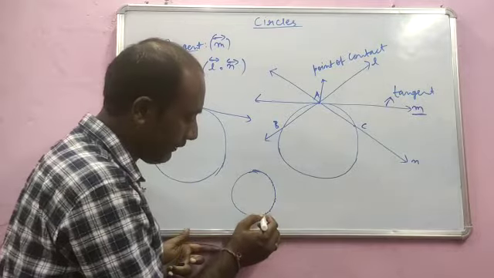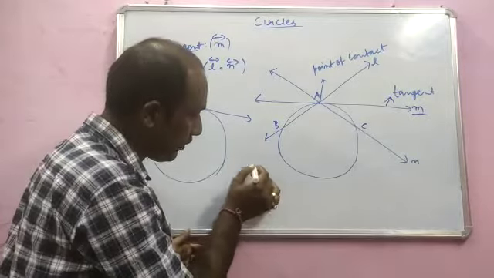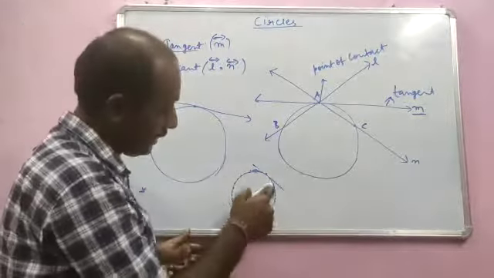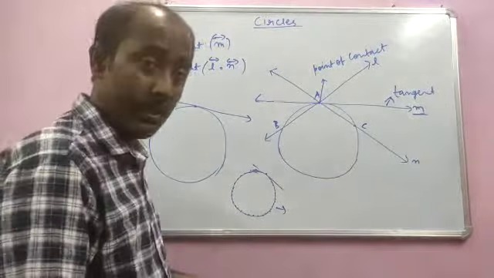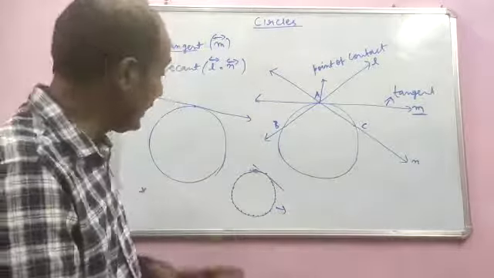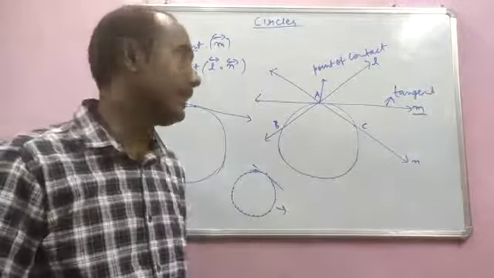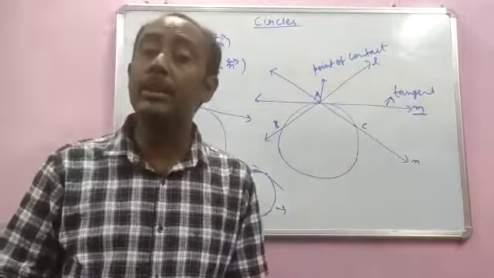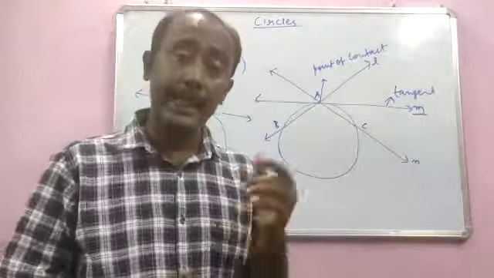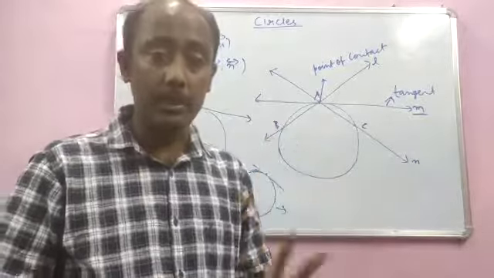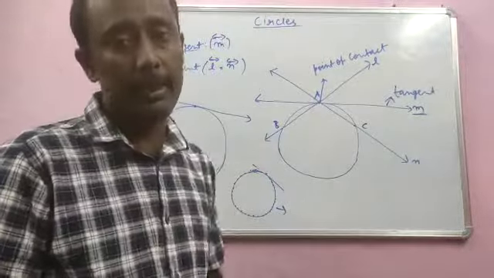There are infinite points on the boundary of this circle, and from each point you can have one tangent. So for those infinite points, how many tangents can you draw? You can draw infinite tangents through different points on the circle. But when it comes to exactly one point on a circle, we can have only one tangent. So these are some basic things that you need to understand before we move to the theorem part of this chapter. Next we will talk about the two important theorems, both important from the board examination point of view. We will go through those theorems one by one.